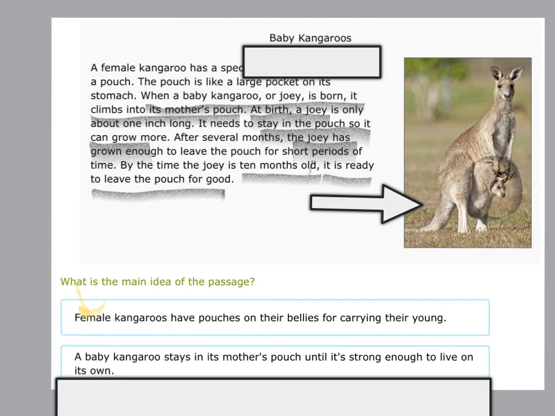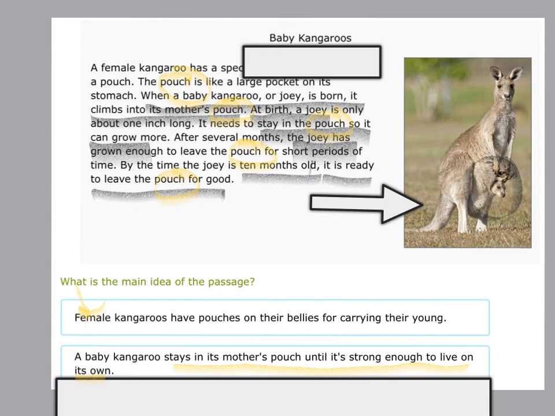A baby kangaroo stays in its mother's pouch until it's strong enough to live on its own. Well, I think that was mentioned one time in a sentence. So because the majority of this passage is about the pouch, and look at how many times I can find that in here. Okay, I said 1, 2, 3, 4, 5, at least 5 times I heard the word pouch.